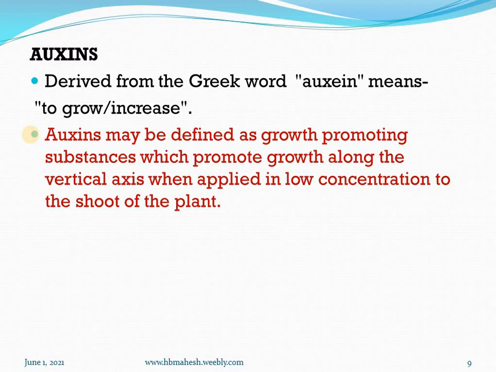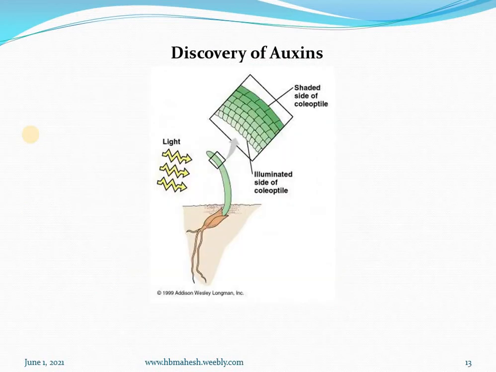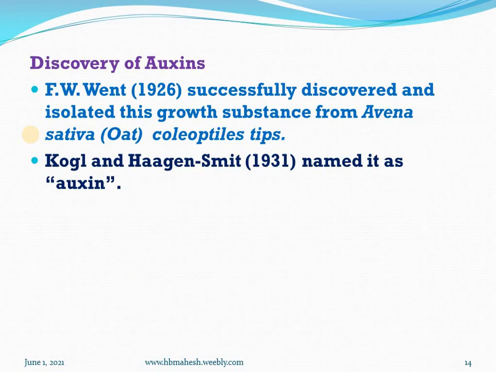So in a very low concentration, if you apply it on the shoots of a plant, it enhances the growth of the plant. Now, the discovery of auxins. This discovery was successfully done by F.W. Went in 1926, and he isolated the growth promoting substance from Avena sativa, that is oat coleoptile tips. Kogl and Haagen-Smit in 1931 named it as auxin.